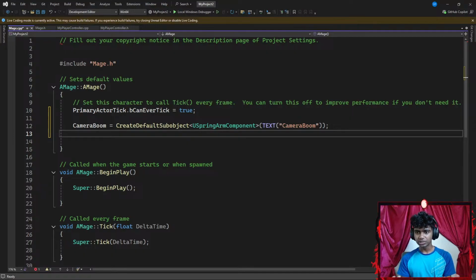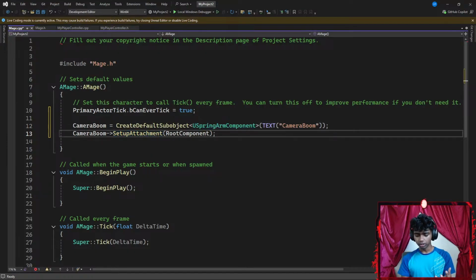Okay, now once I created a default subobject for my camera boom, I'm gonna go ahead and point my camera boom towards something like a SetupAttachment section. Now I want to set up an attachment of a root component. Basically, what a root component does is it lets me see if I want to move, turn, or rotate something inside of my editor, because without the root component, I wouldn't be able to see anything moving. Okay, this is going to be something like SetupAttachment of RootComponent, ending with a semicolon.